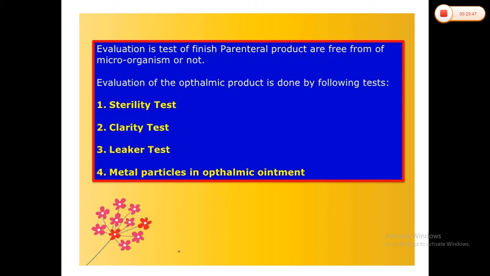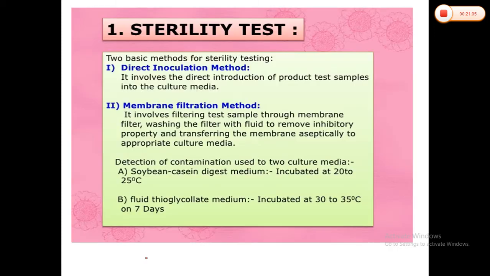Which methods do we use to check the sterility of parenteral formulations? If you remember, there are two methods: the direct inoculation method and the membrane filtration method. The same tests we adopt here for ophthalmic formulations.